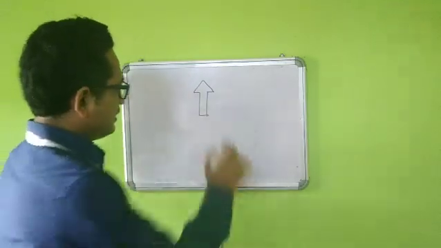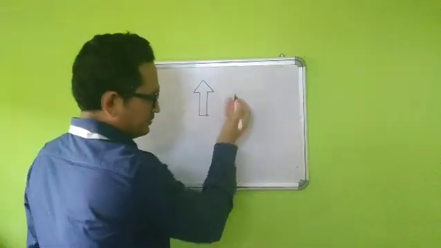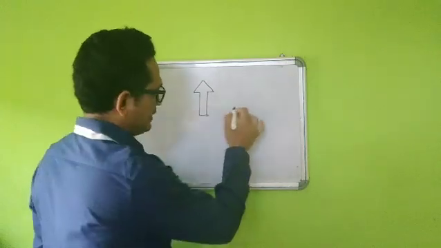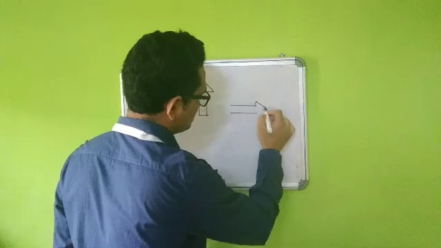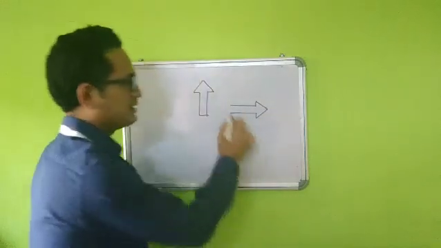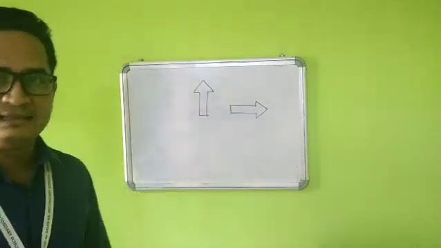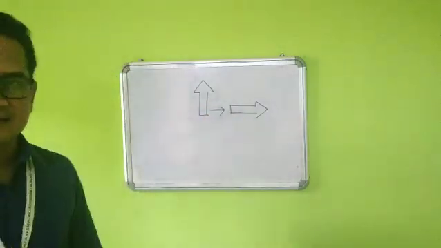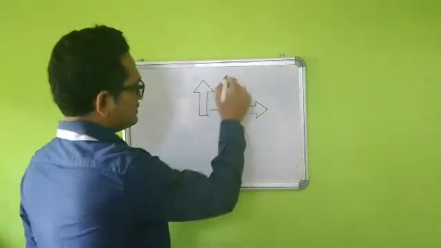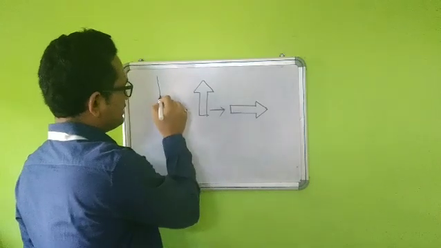Fine. If I am going to rotate it in one direction, it will look like how? Say suppose I have rotated this arrow, that means this is the second position. So it was standing like this, now it is falling like this.